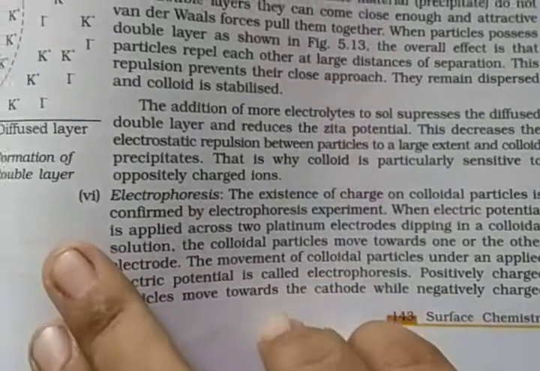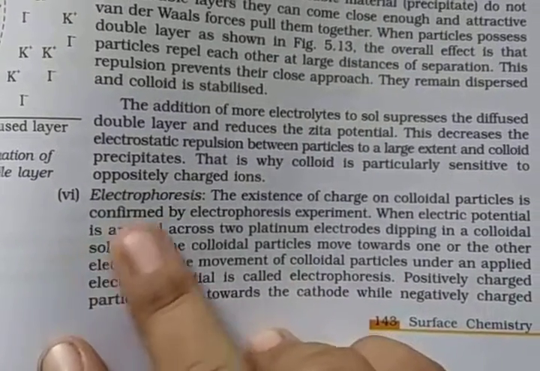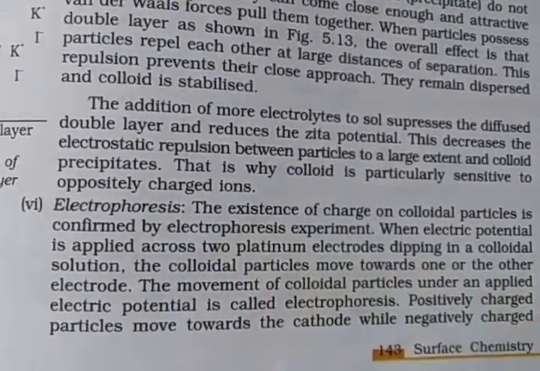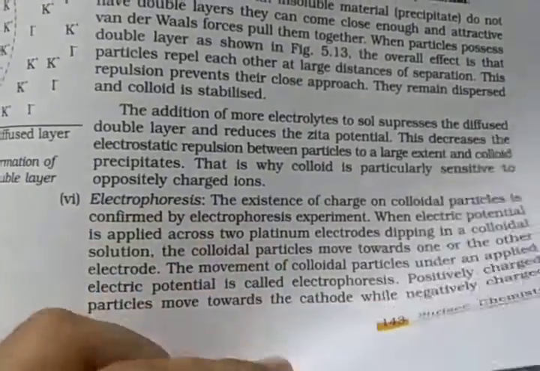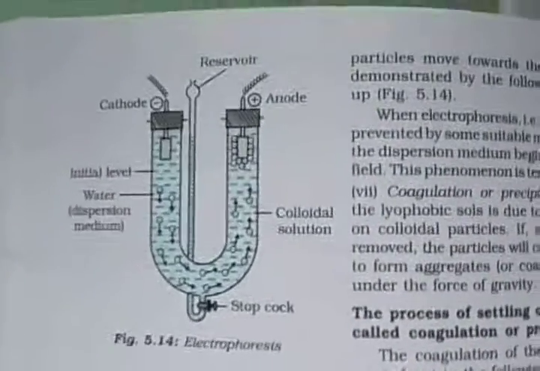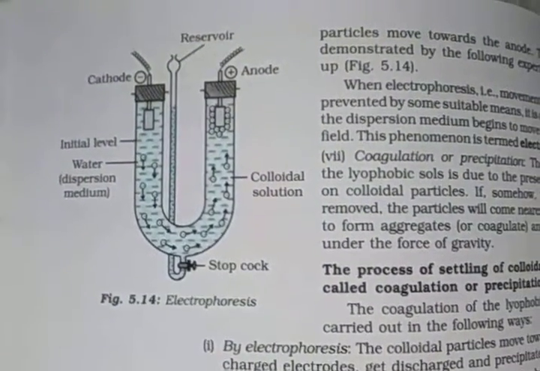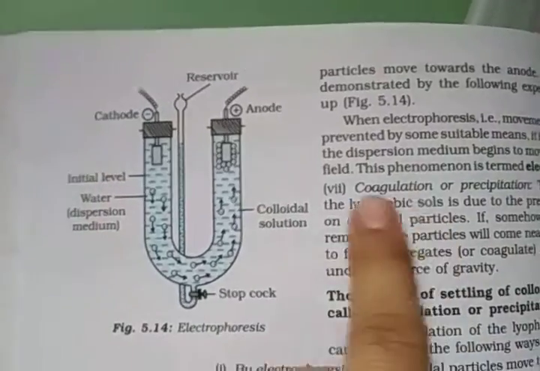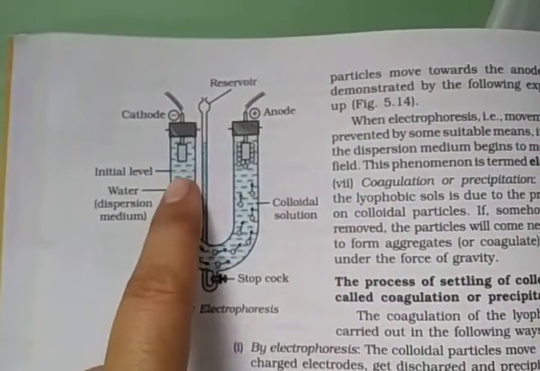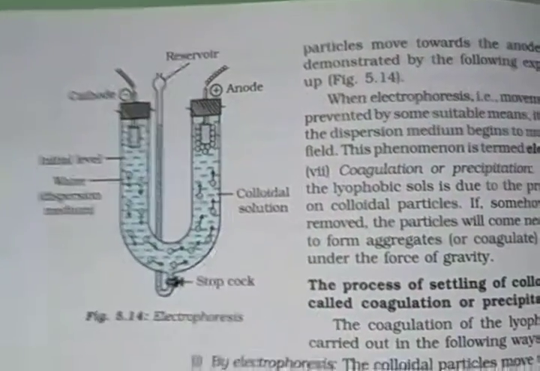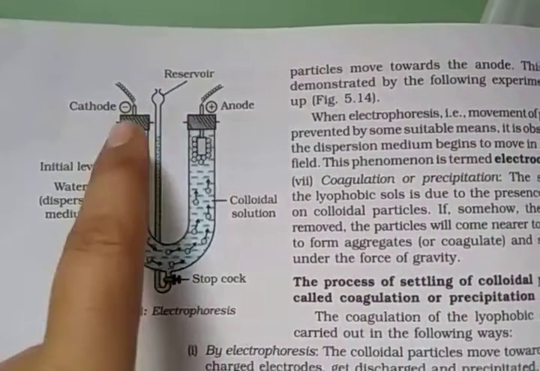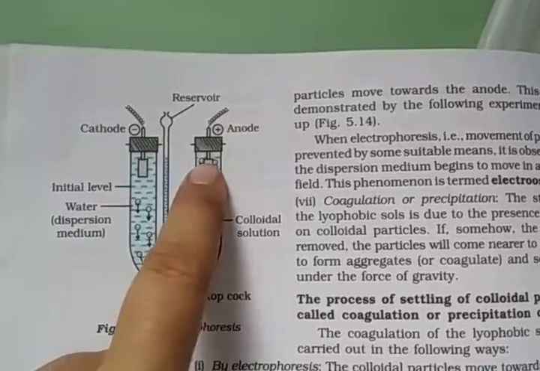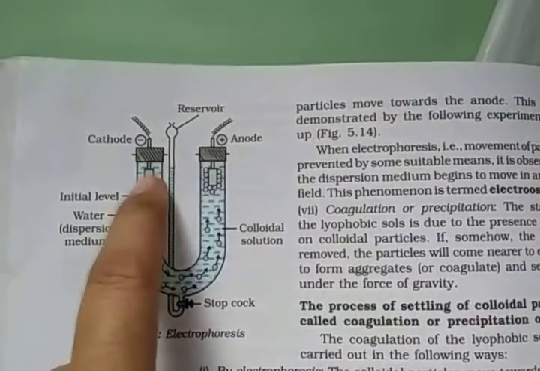Okay, then the sixth property is electrophoresis. So first you see the diagram. The colloidal solution is filled into the U-tube, and then the downside stopcock, and then both sides of the U-tube.